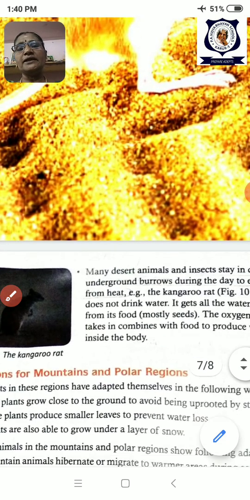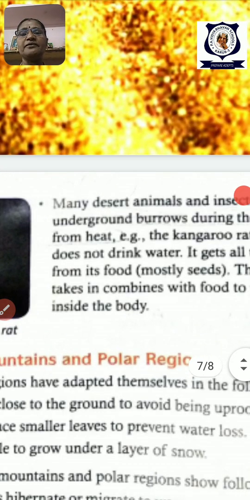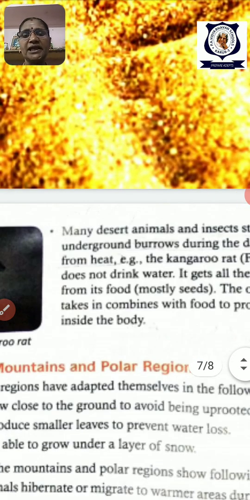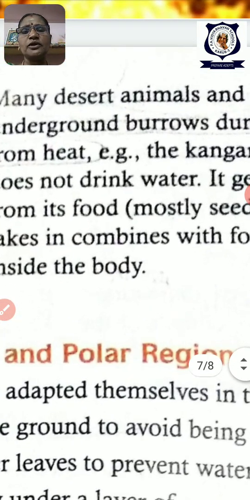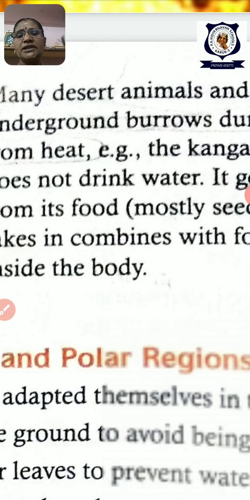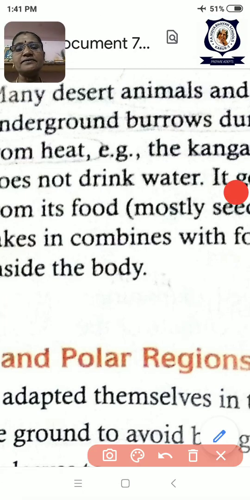It won't drink water from birth itself. Immediately from birth, it won't drink any amount of water. It can make the water it needs for the body in its body itself from the food it eats. What is its food? Its food is mostly seeds.